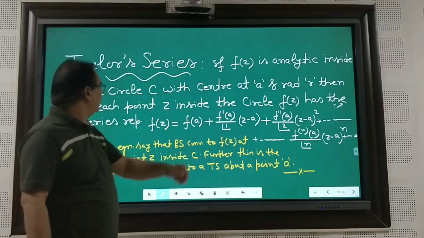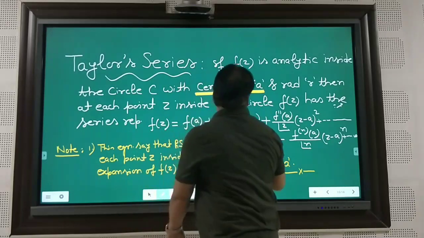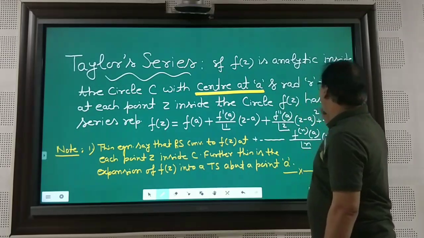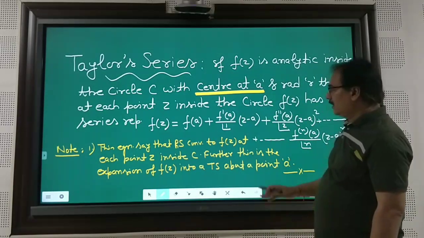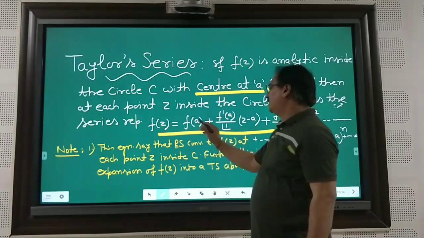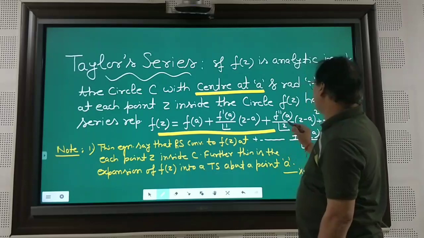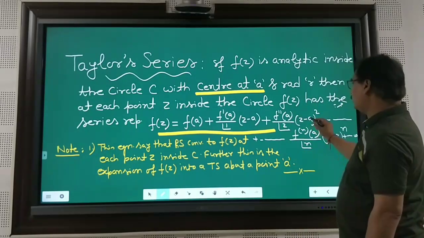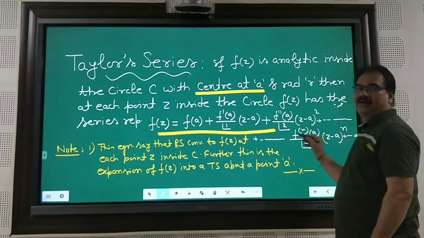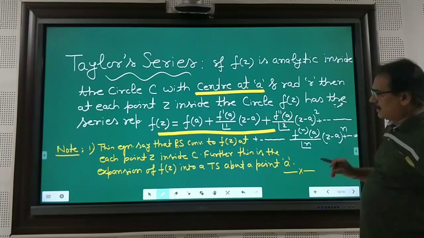If f(z) is analytic inside the circle C with center at a and radius R, then at each point z inside the circle f(z) has the series representation f(z) = f(a) + f'(a)/1! (z - a) + f''(a)/2! (z - a)^2 and so on, up to f^(n)(a), the nth order derivative of this function, divided by n! times (z - a)^n, and of course this is an infinite series.